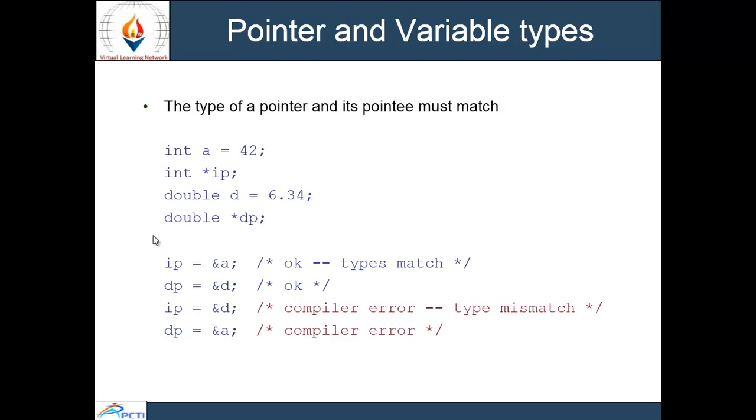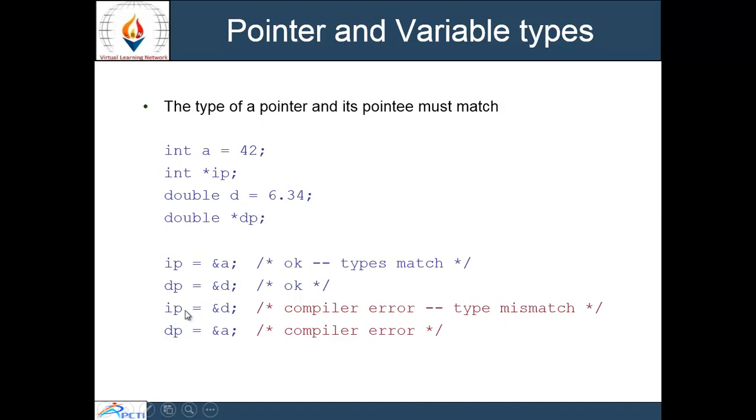Next statement, dp = &d. Here dp is a pointer and d is a variable whose address I am going to pass to dp. This is also okay because both are of the same data type, pointer and variable.